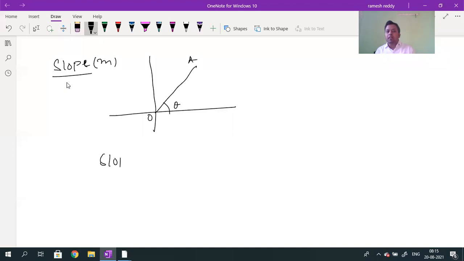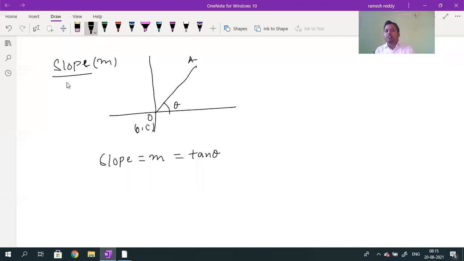Slope is represented by the symbol M. The formula for the slope is tan theta. What is slope? Tan of the angle made by the straight line with the horizontal. How can I calculate the slope? To calculate the slope, for example, the coordinates of origin are 0, 0.